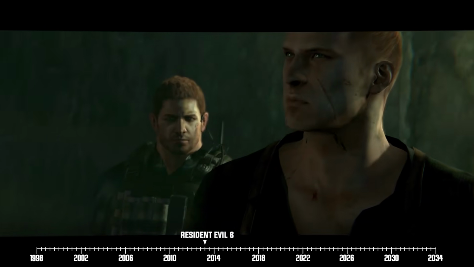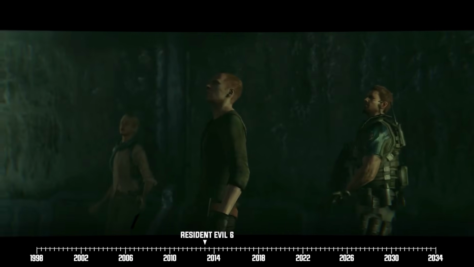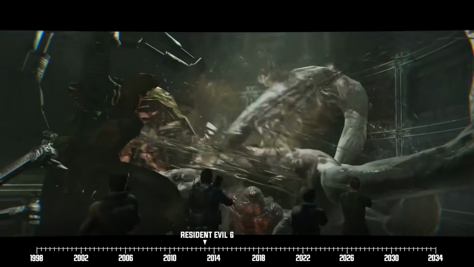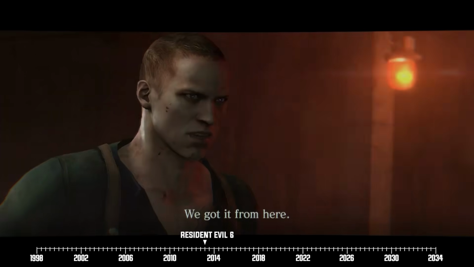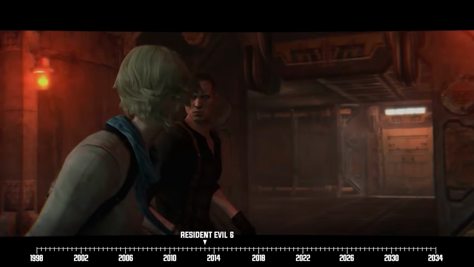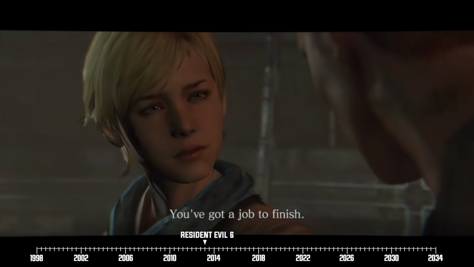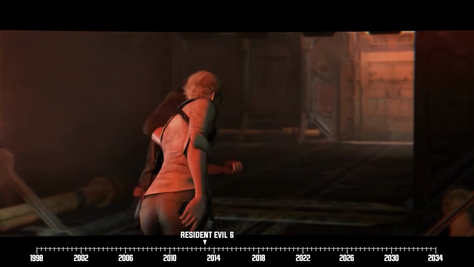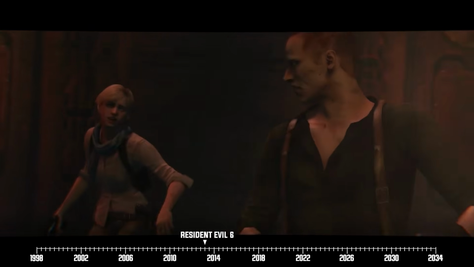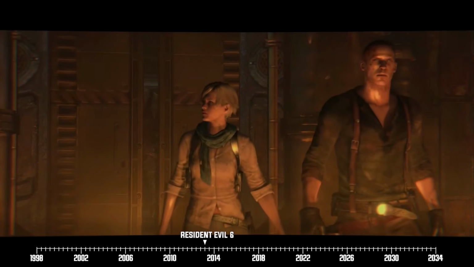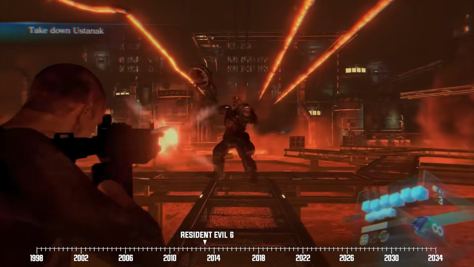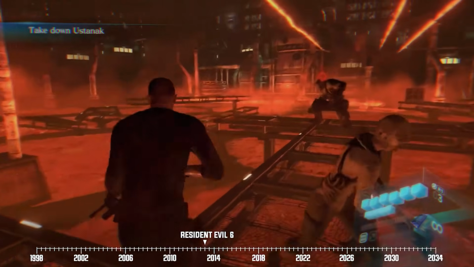It all amounts to nothing, though, because our heroes are interrupted by the arrival of another Neo Umbrella monster known as the Chaos. Chris tells Sherry and Jake to escape, considering that they really need the young merc's blood to find a cure for the C-virus, while he and Piers get into it with the monster. Sherry and Jake do as they're told, but surprise, surprise, their escape is cut short when none other than their old nemesis Ustanak reemerges.